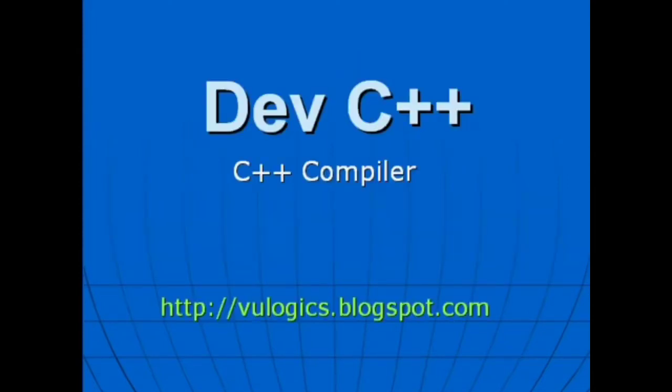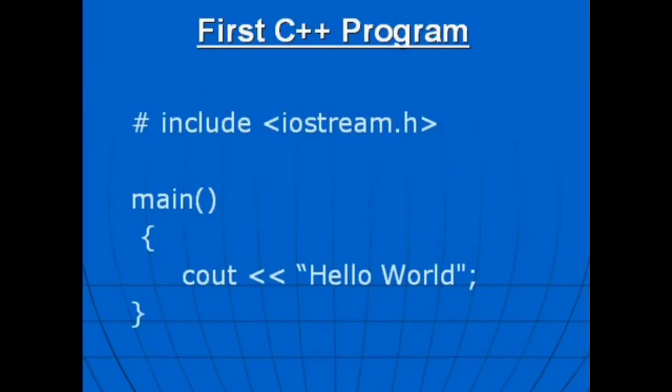Today we are going to discuss the working of the Dev C++ compiler, and we will execute our first program in Dev C++. Dev C++ is open source software and you can download it from this link. This is our first program and I will show you how we compile it with Dev C++. First of all, you have to install Dev C++ on your PC.